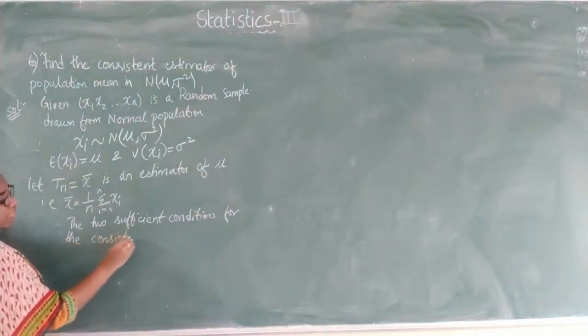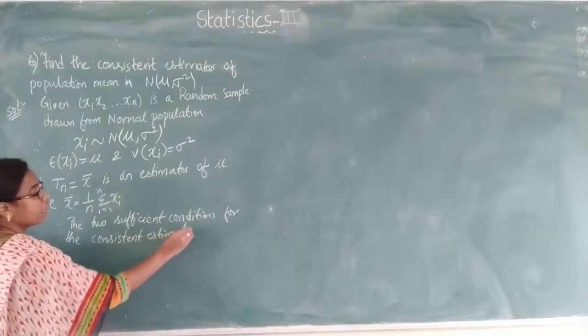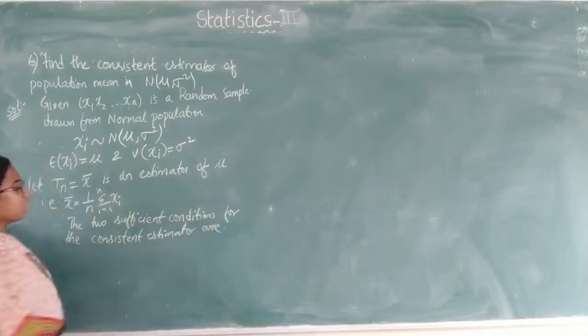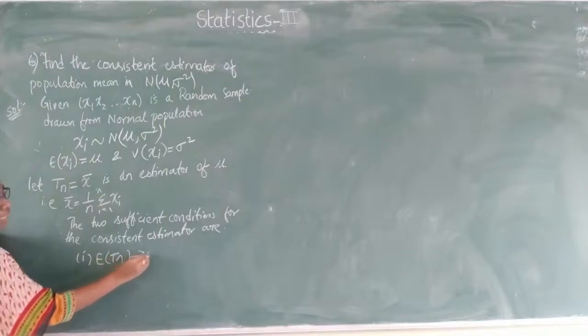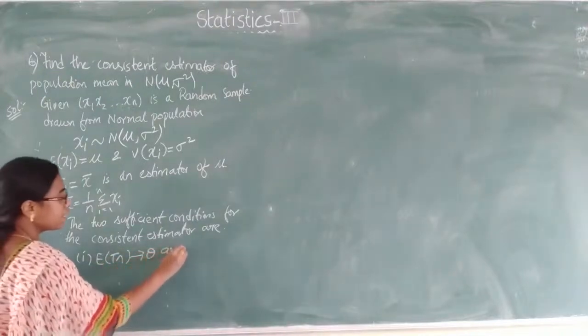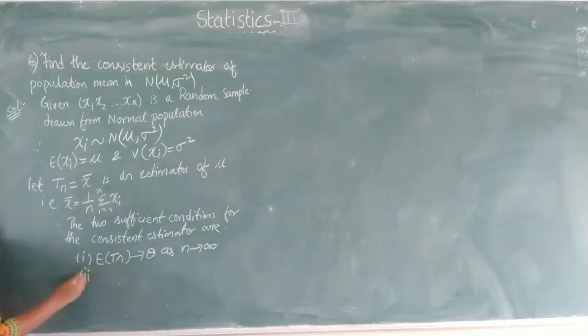The first one is expectation of Tn tends to theta as n tends to infinity, and the second condition is